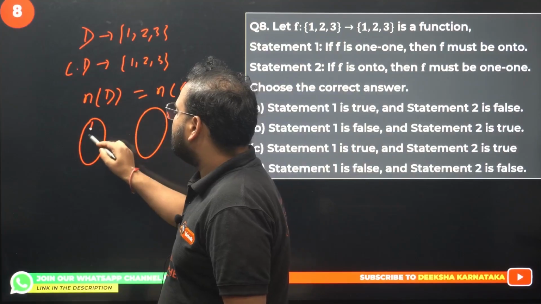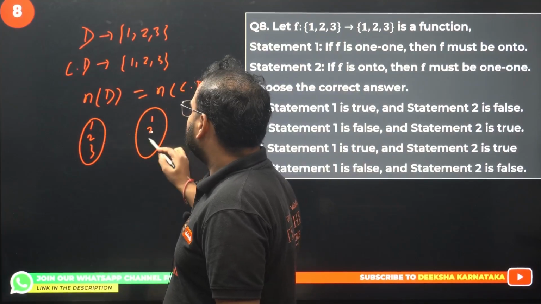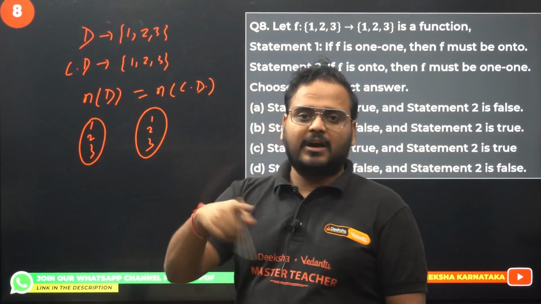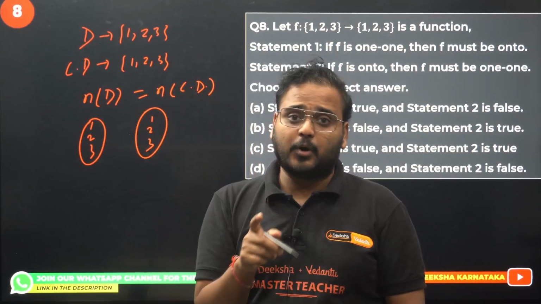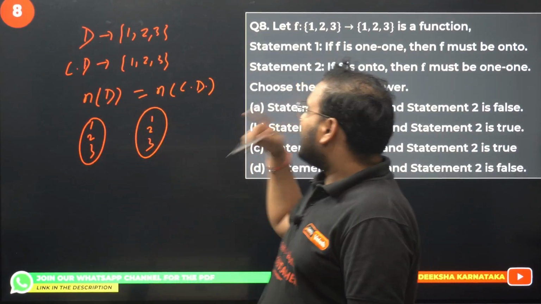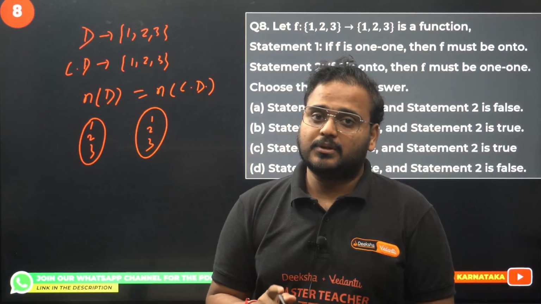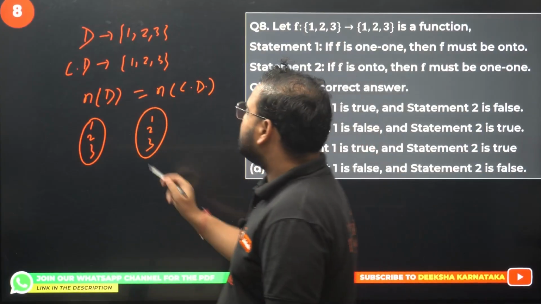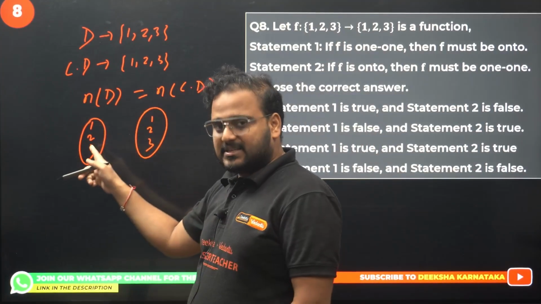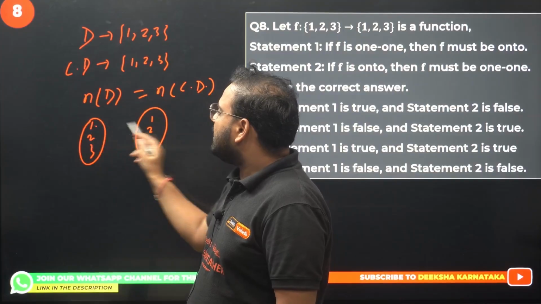Do the mapping please. We have 1, 2, 3 and 1, 2, 3. I can give you the answer and move on, but I want to explain it to you. It's very important because in the exam not the same but something different or similar to this can come, then you'll be in trouble. So it is very important to understand this concept. What are they saying? 1-1 they're saying, right? 1-1 means each of these should be unique.